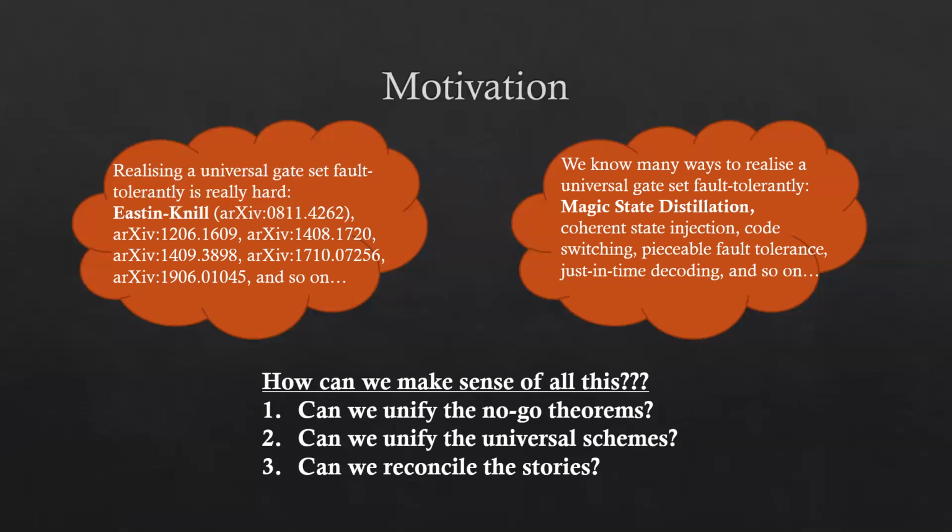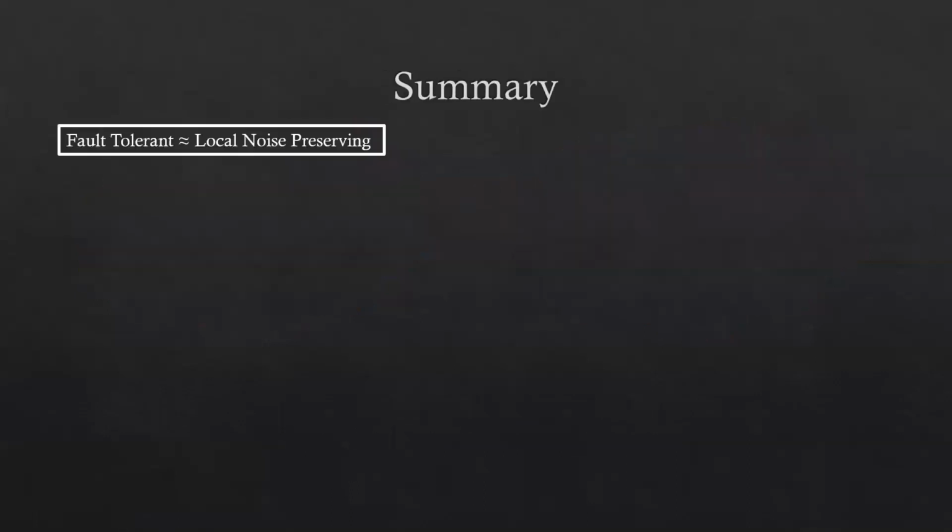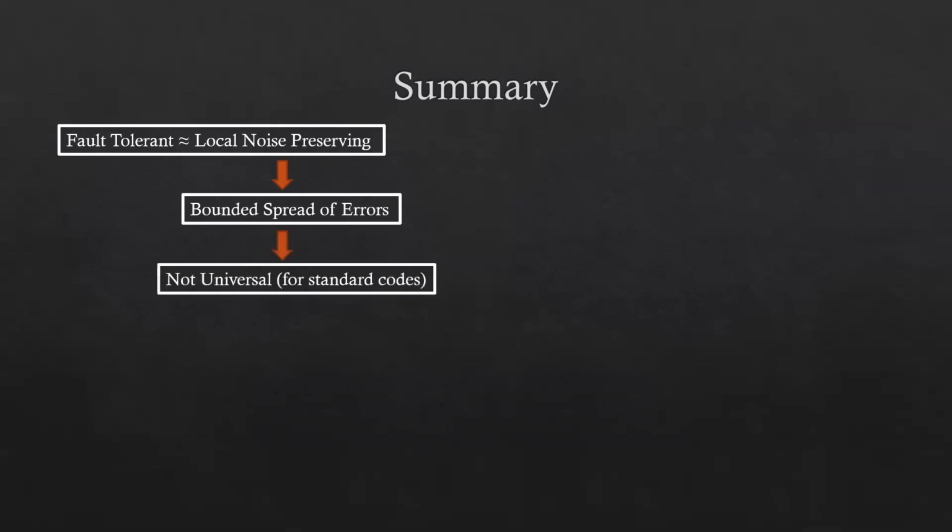To understand how our work addresses each of these questions, I'd like to give a big picture overview of what we showed and what I'm going to talk about today before I go into more details. In particular, we begin by considering what it means for a logical operator to be fault-tolerant, and argue that a natural notion of fault-tolerant operations is local noise-preserving quantum channels. We show that such quantum channels necessarily are limited in the extent to which they can spread errors, and that this implies that they can't be universal for quantum computing on a range of standard stabilizer codes.